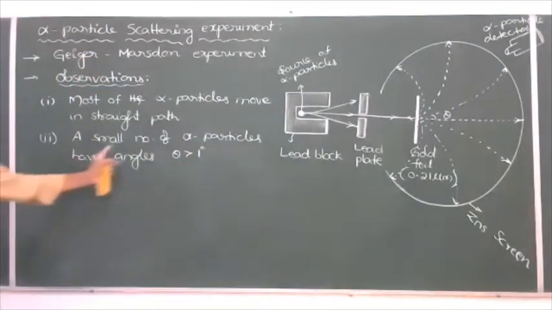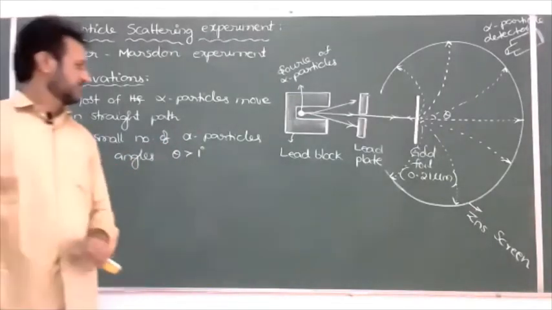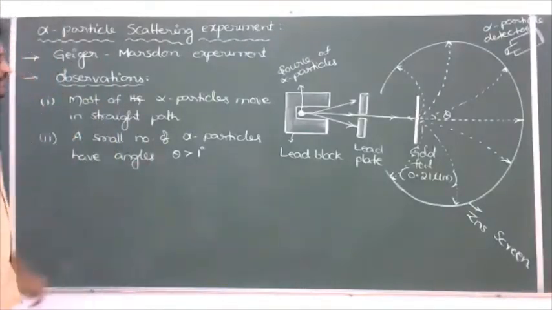A small number of alpha particles have scattering angles more than 1 degree, meaning 1 degree, 2 degree, 10 degree, a smaller number of alpha particles.